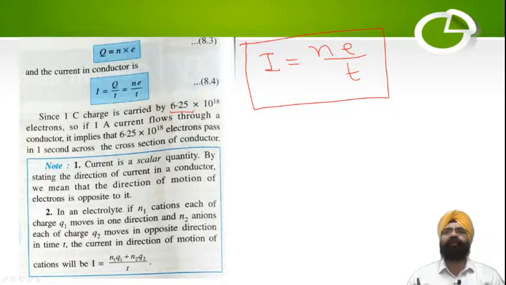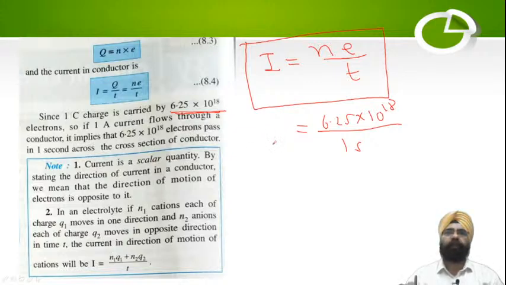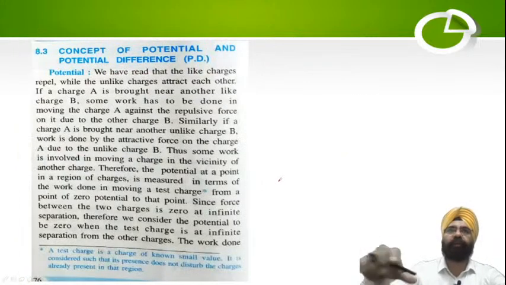And 6.25 into 10 to the power 18 is the number of electrons which will make 1 coulomb of charge. Which means if 6.25 into 10 to the power 18 electrons pass every second through the conductor, then 1 ampere current is flowing. Done? We move on to the next one.